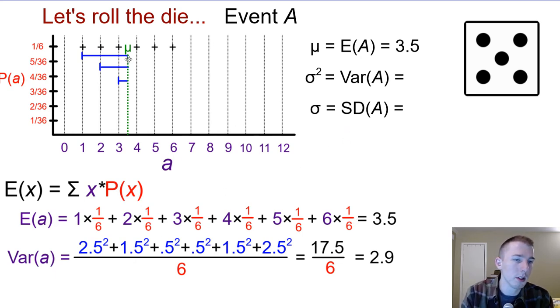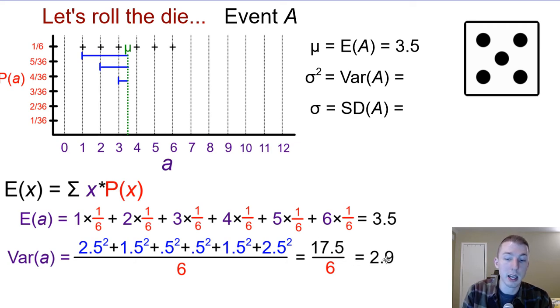The deviation from the mean for the first one would be 2.5 less than what we expected, so that's a 2.5. Then a 2 would be 1.5 less than expected, so that's a 1.5. The reason I didn't make these negative is because I'm going to square them anyway, so the sign wouldn't matter. A 3 would be half less than expected, then a half more, 1.5 more, and 2.5 more. Those are all the deviations from the mean. We square all of those and divide by 6, the number we had. It's just divided by 6 because all the probabilities are exactly the same, so we can factor out that 1/6. So that's 17.5 divided by 6, which is 2.9.